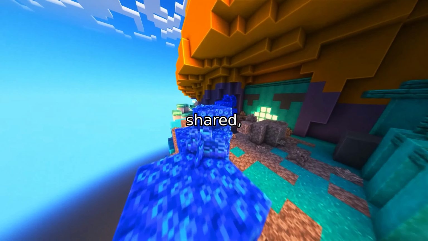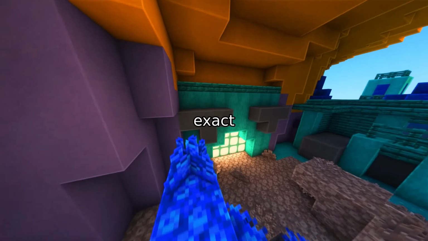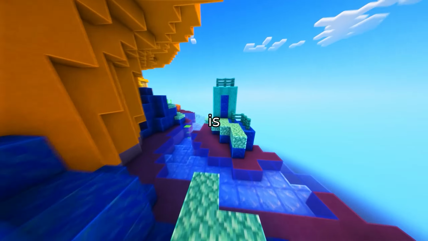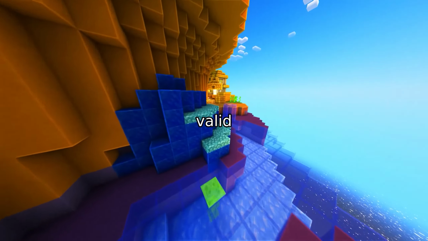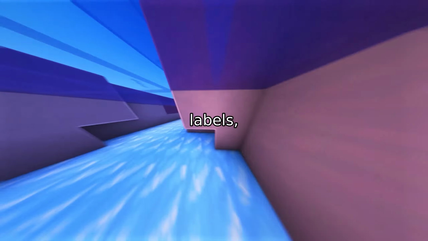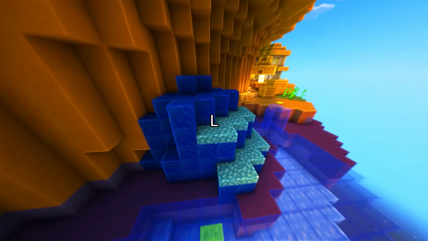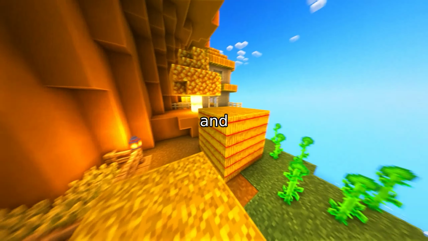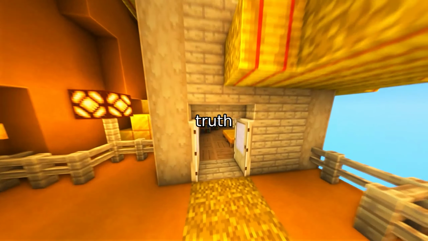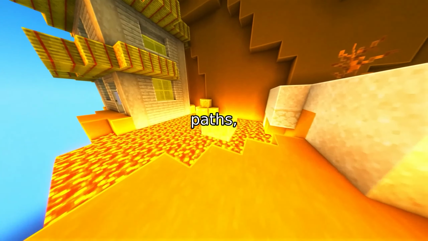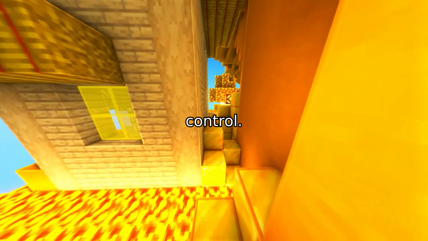Second, the joint multitask control model. Here, the encoder is shared, and all 3 classification heads receive the exact same CLS representation simultaneously. The big engineering challenge here is that level B and C only have valid labels when their parent conditions are met. To prevent the model from learning from invalid labels, the authors introduce a task gating mechanism. The joint loss is calculated as L_joint equals L_A plus L_B times M_B plus L_C times M_C, where M_B and M_C are binary masks based on the ground truth of the upper levels. This ensures gradient updates only happen on valid hierarchical paths, making the joint model a fair architectural control.